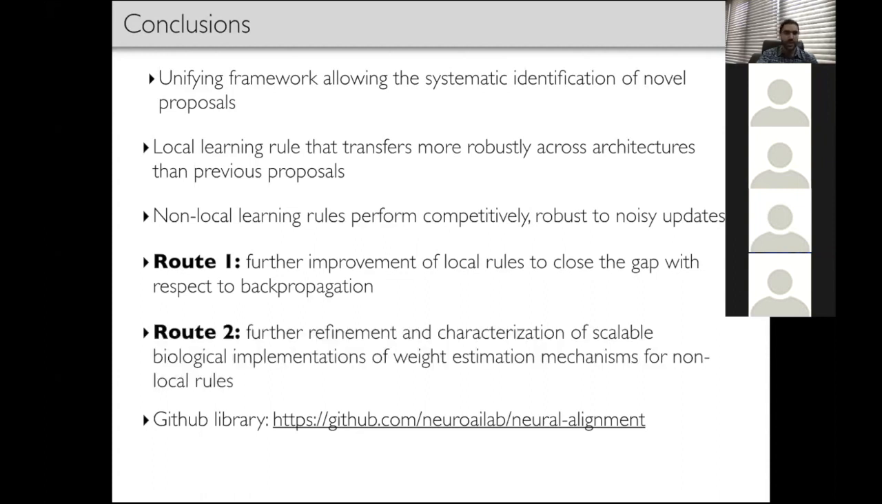The second route involves further refinement and characterization of scalable biological implementation of weight estimation mechanisms like symmetric or activation alignment. We invite you to take a look at our preprint for more details, and we thank you for your time, and I'd be happy to take some questions now.